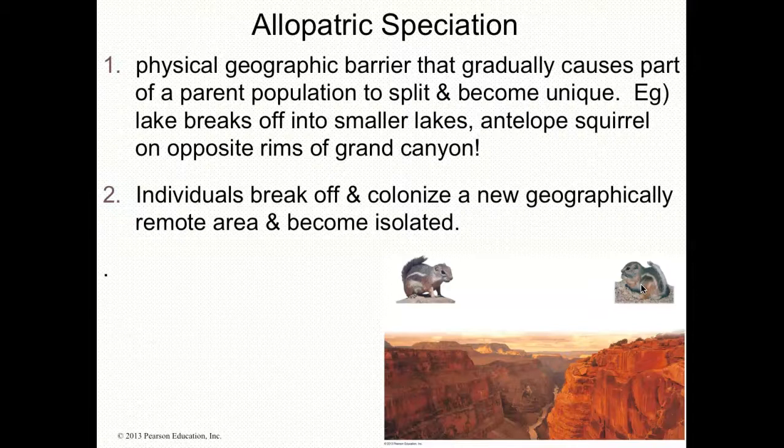So they don't come into contact with each other. They're isolated via habitat, and they don't interbreed. Or you can have something where individuals break off and colonize a new location, some kind of remote location, and become isolated. And then over time, they don't interbreed with that parent population anymore, and so that's a different species.